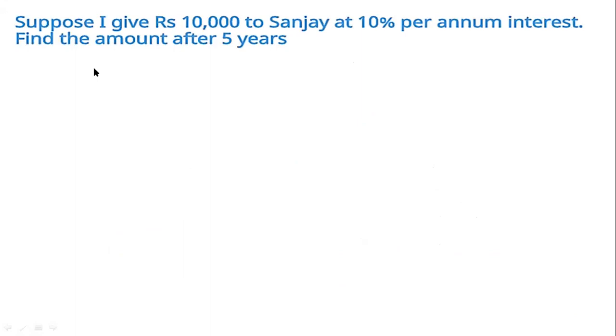Okay, now, this is just an example I wanted to show. Suppose I gave 10,000 taka to Sanjay at 10% per annum interest. Find the amount after 5 years. So 10,000 taka is our principal and 10% is our rate, and after 5 years how much money will Sanjay get?